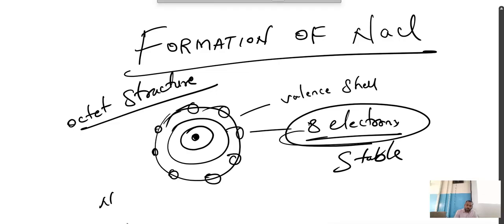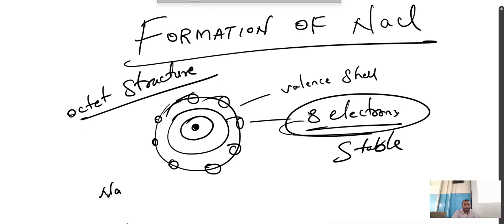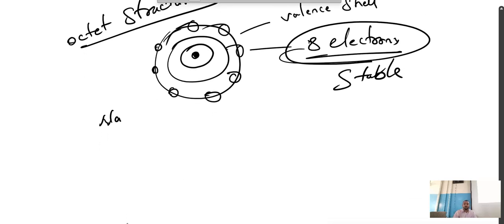Now, let me come to sodium. What is the atomic number of sodium? 17? The atomic number of sodium is 17, correct?